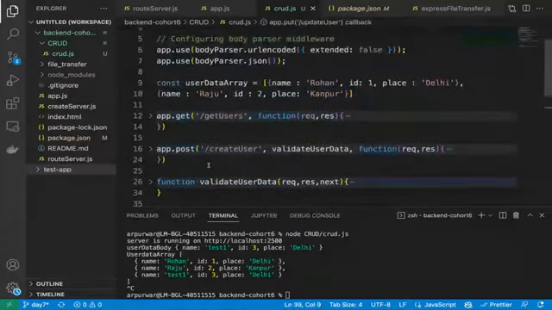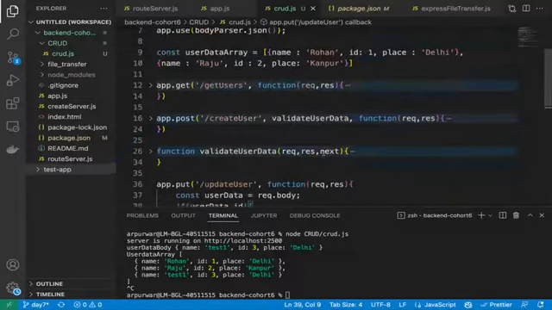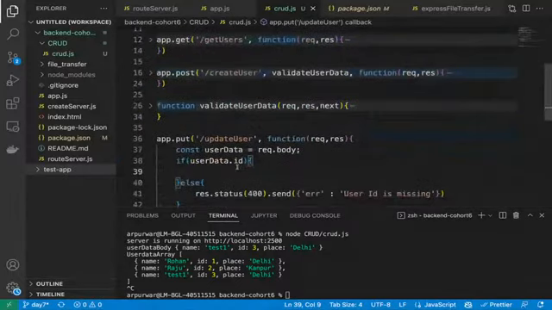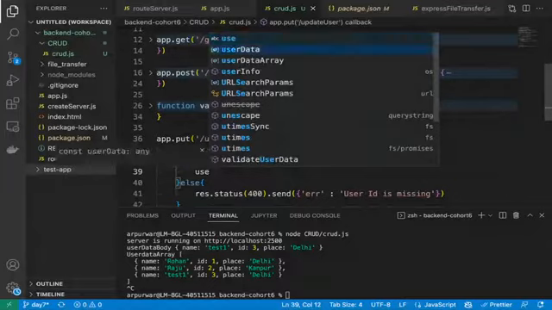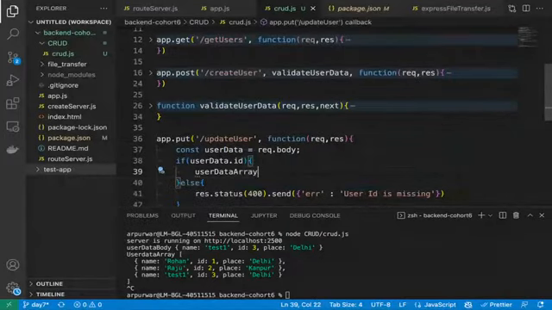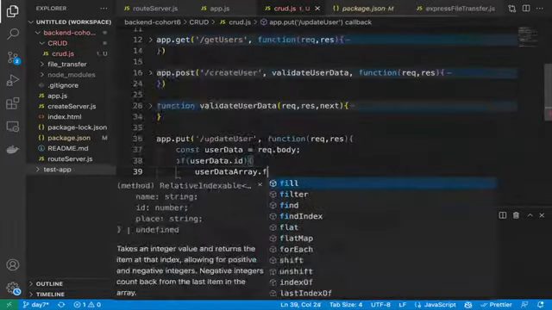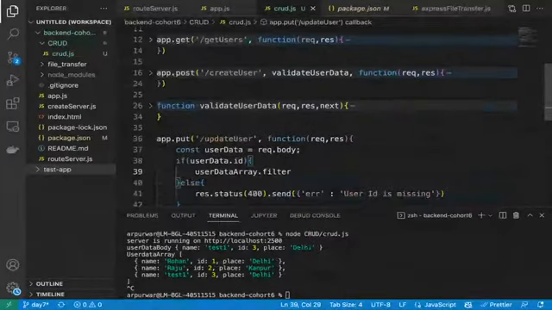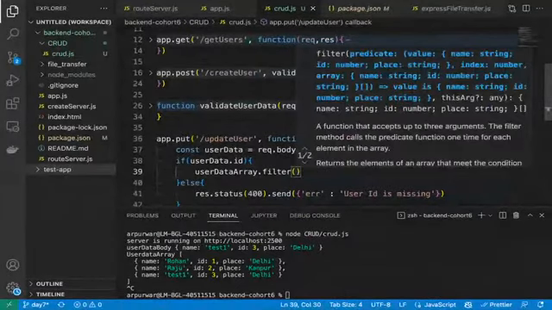We can simply do many things right here. Like we can filter out that particular thing. I think we can do it for multiple things. First we will filter it out. Okay, so now we'll go into the user data array, and then we'll do the filter here. Correct. And then with this filter, we will try to find that particular object.